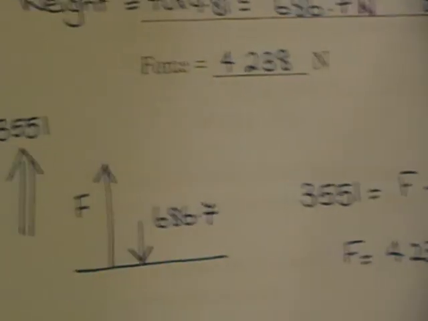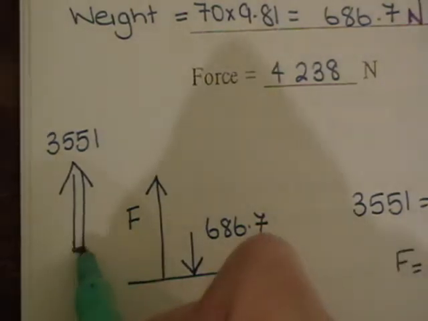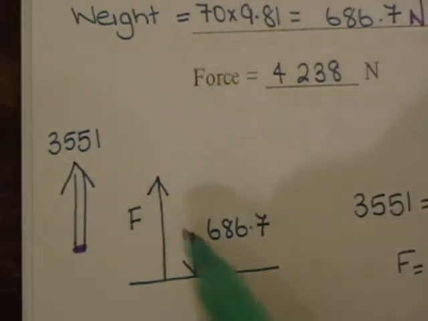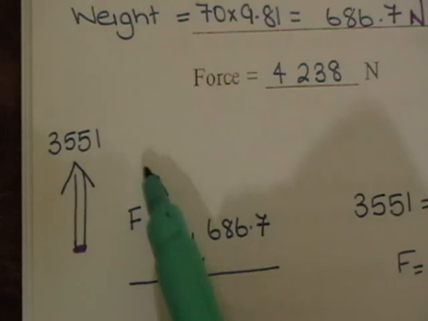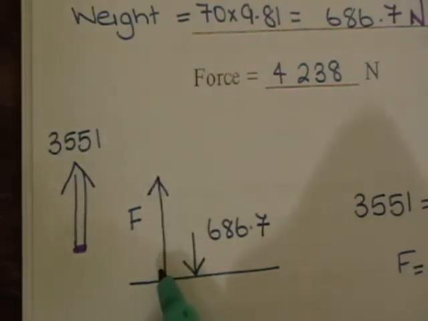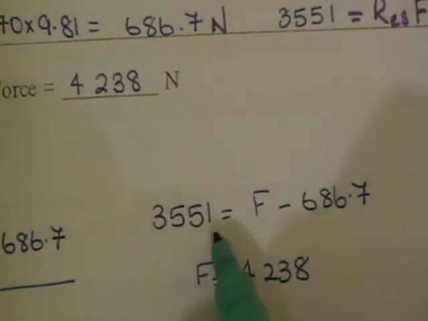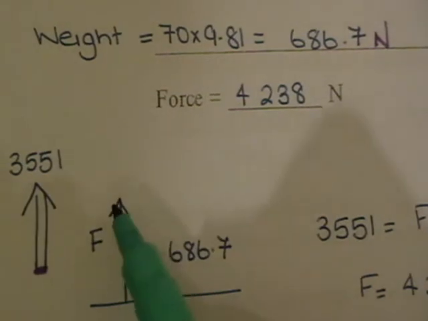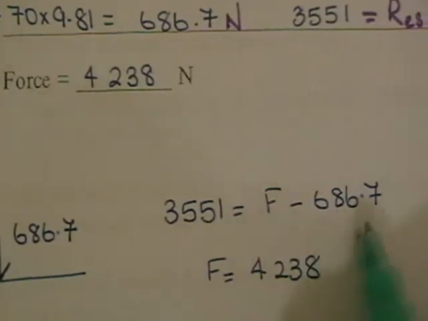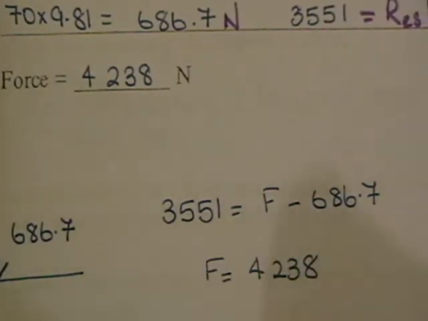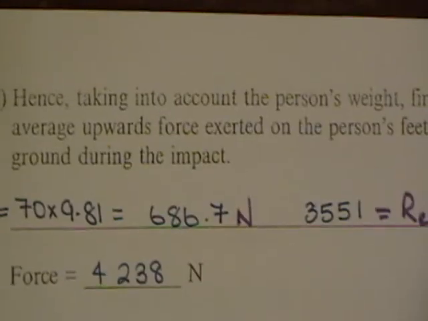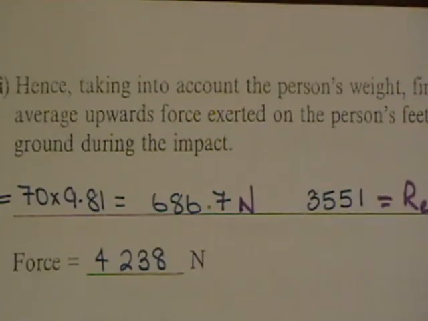I drew a little picture at the side here: there's the resultant force, an upwards force, and that is the result of this force take away that force. So this is the force on the person's legs that we're looking for. So you have 3,551 equal to that upward force take away the weight, and so you just add the weight on to 3,551, and you end up with an answer of 4,238 newtons.